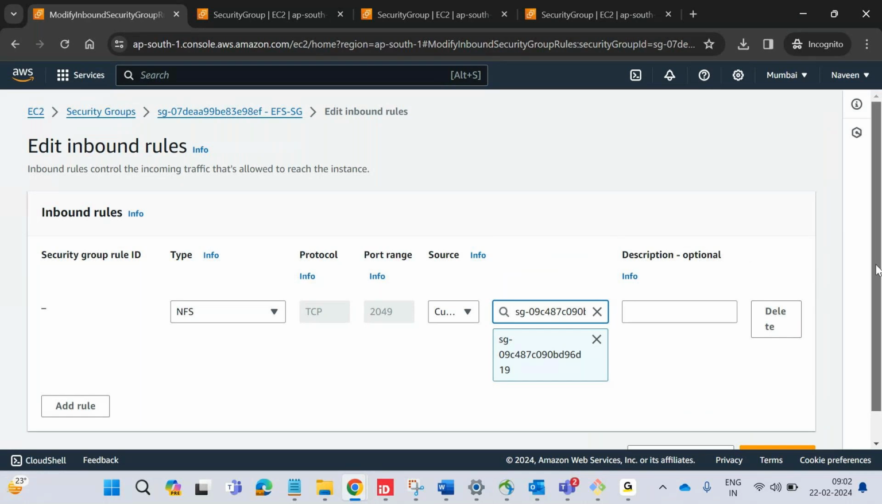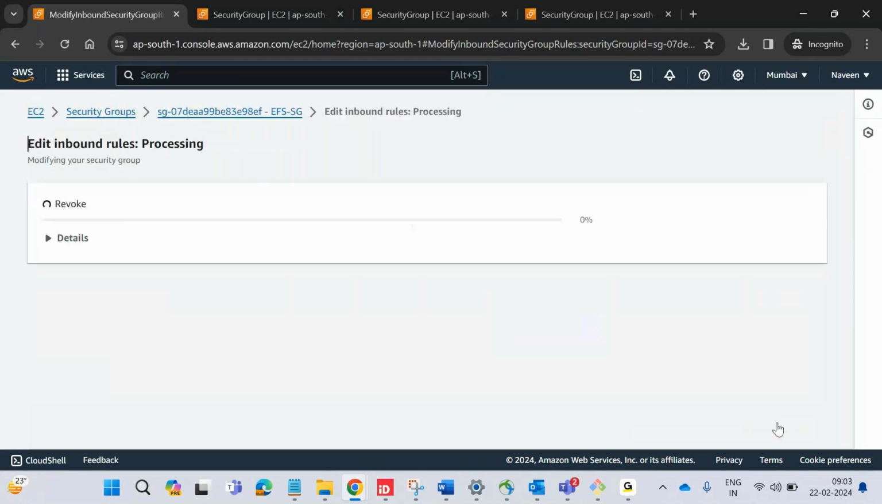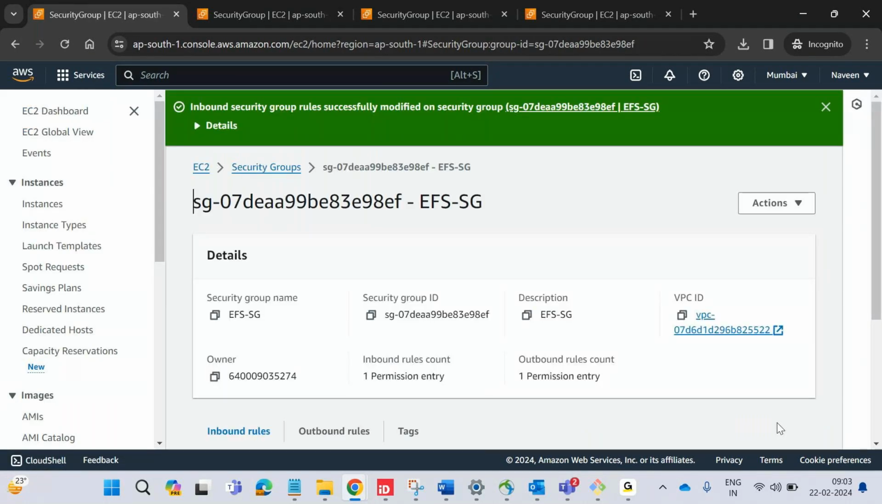I have taken this one. I'm saving the rules. Okay. Yeah. Let's run that command on that Amazon command prompt.